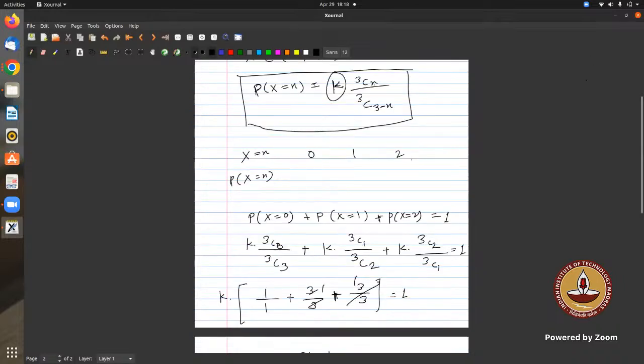And if you wanted to finish this PMF table, what will be the values then? K into this 1, so how much is it? 1 by 3. Again 1 by 3, and this is equal to 1 by 3.